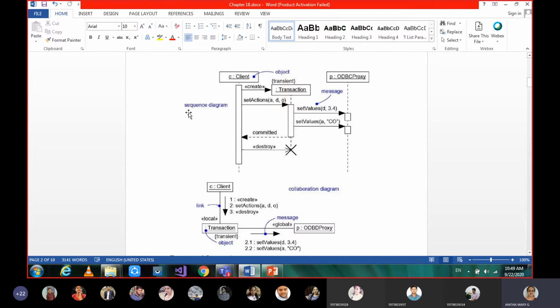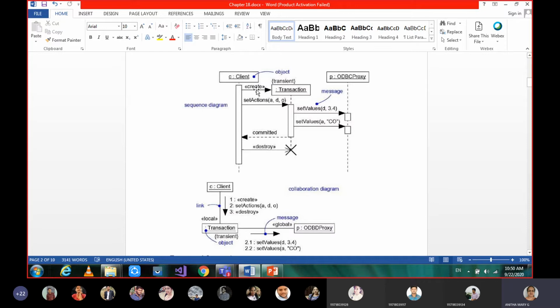Okay, so this is about sequence diagram. You remember that a sequence diagram is an interaction diagram which is interacting between the objects, and whichever object is the initiator starting the communication should be the first object. Then the object it communicates with should be the second one, and similarly these objects should be in sequence.